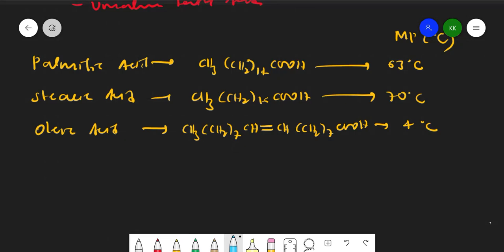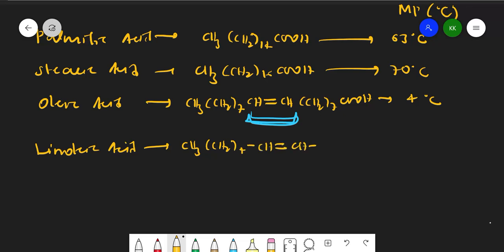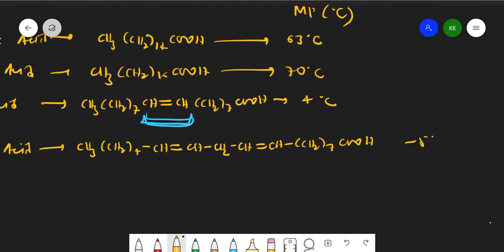Because of this unsaturation. Why does the melting point decrease? Because of unsaturation, which we shall discuss in the next class, right? So I'm just going to give the examples of fatty acids. Linolenic acid: if you see the formula, it is CH3 (CH2)4 CH=CH CH2 CH=CH CH2 (CH2)7 COOH, right? And its melting point is only minus 5 degrees Celsius, right?